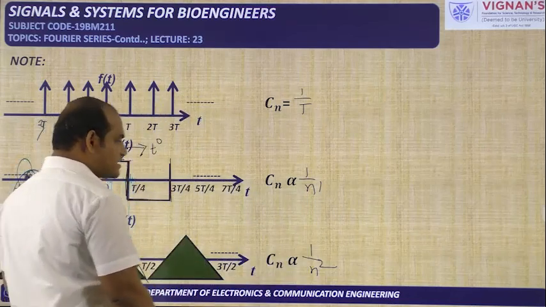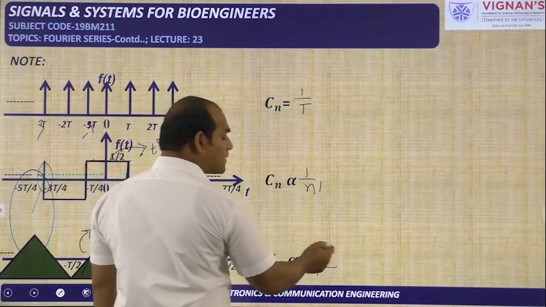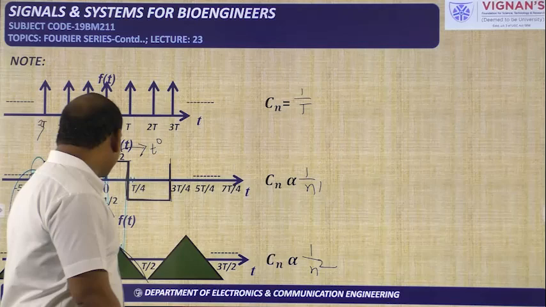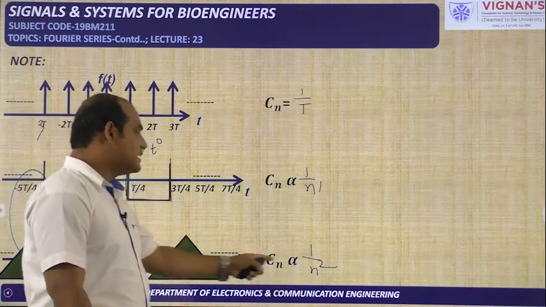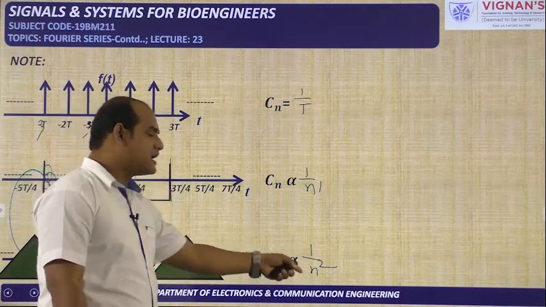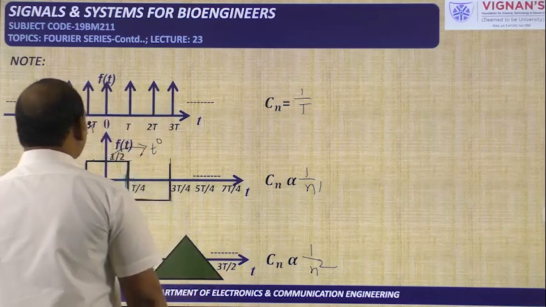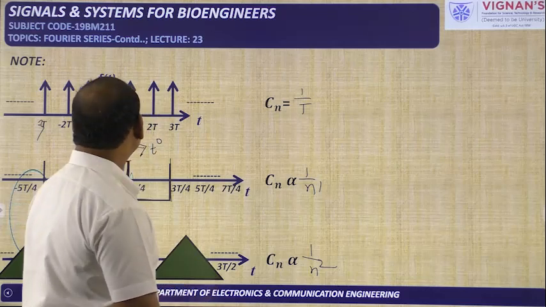T power 1 gives n square. If it is t power k, you will get n power k plus 1. T power 0, n power 1; t power 1, n square; if it is t power 2, it is 1 by n cube. If it is t power k, it is 1 by n power k plus 1. Like that, the relation can be identified from all the previous problems we have done. The conclusion is very important.